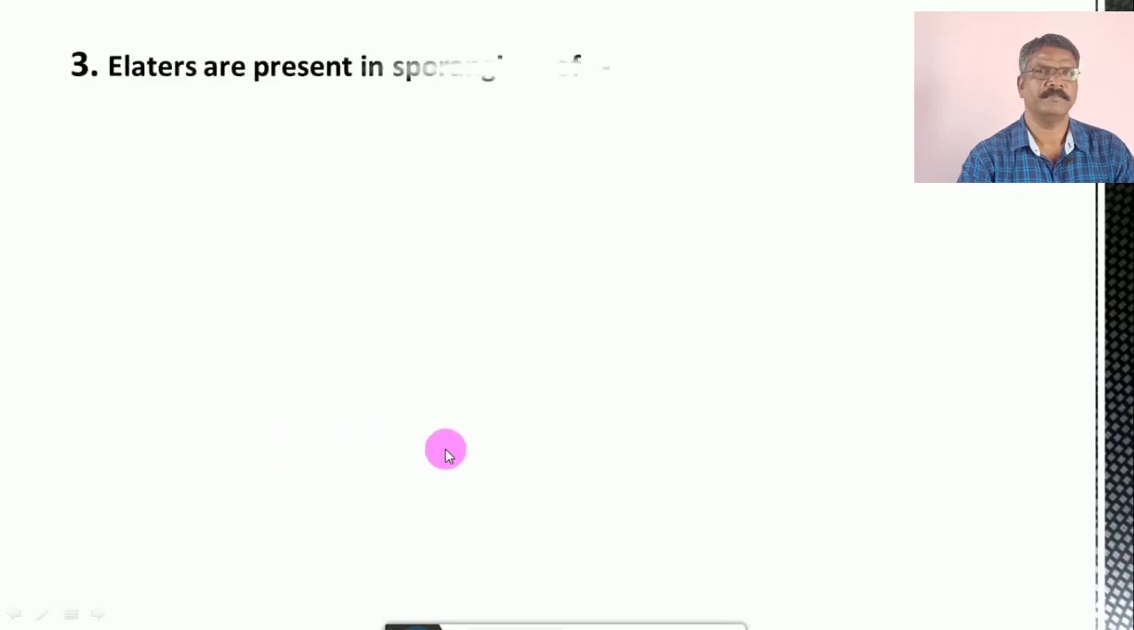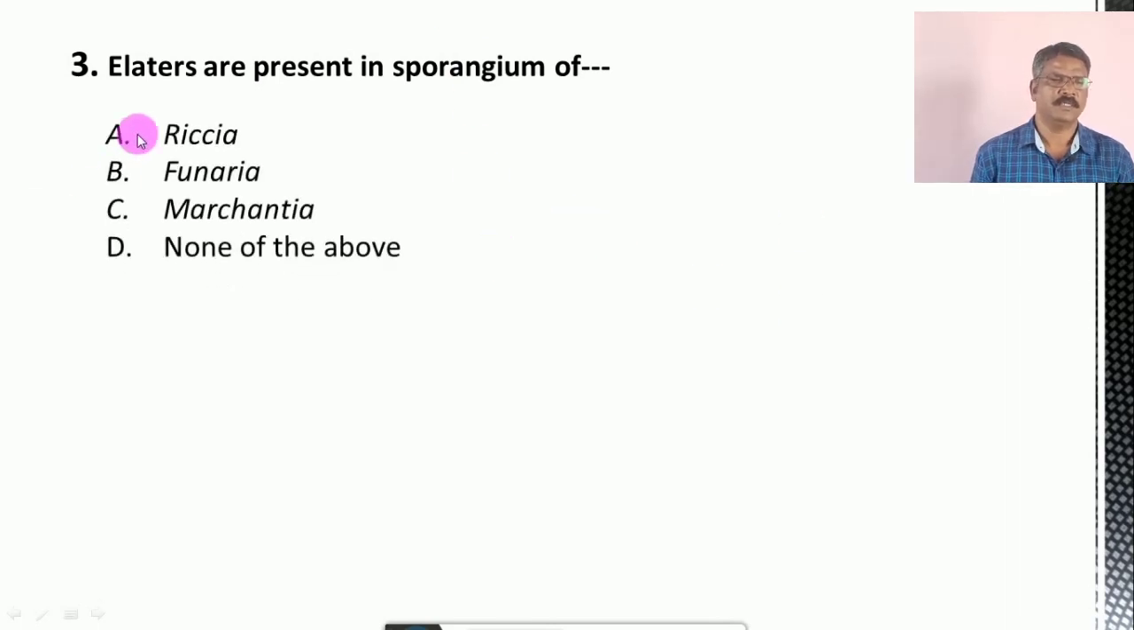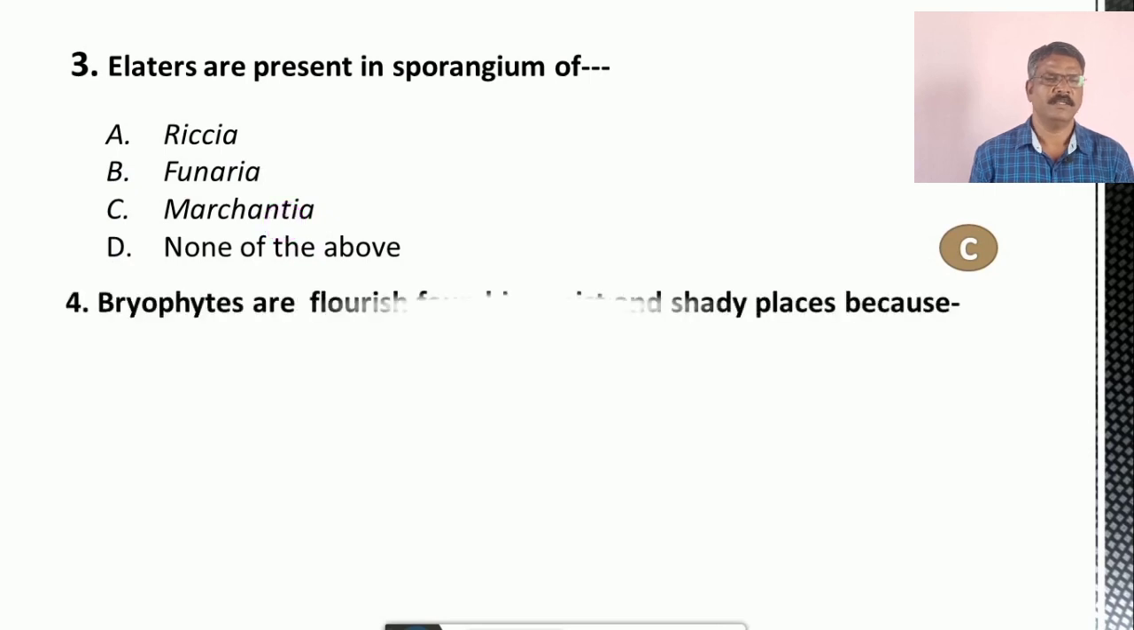Question number 3. Elaters are present in the sporangium of A. Riccia, B. Funaria, C. Marchantia, D. none of the above. And the correct option is C, that is, elaters are present in Marchantia.